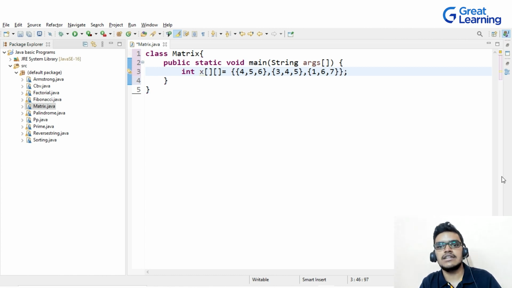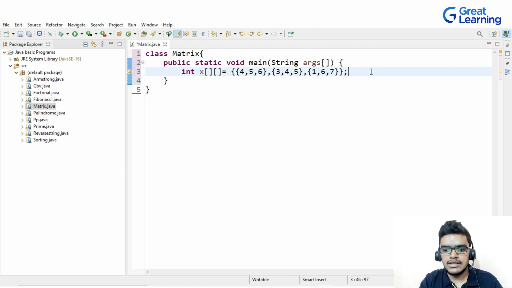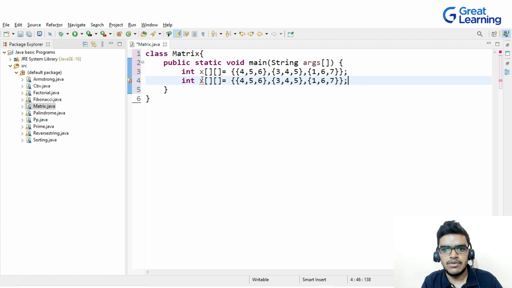So this is my matrix that I made for x, and let me copy this. I will make one more matrix, and the name of this matrix will be y, and I will just change the values. I will write here 5, you can take here 7, you can write here 8 or 9 or anything is fine. Let me change the values here fast.